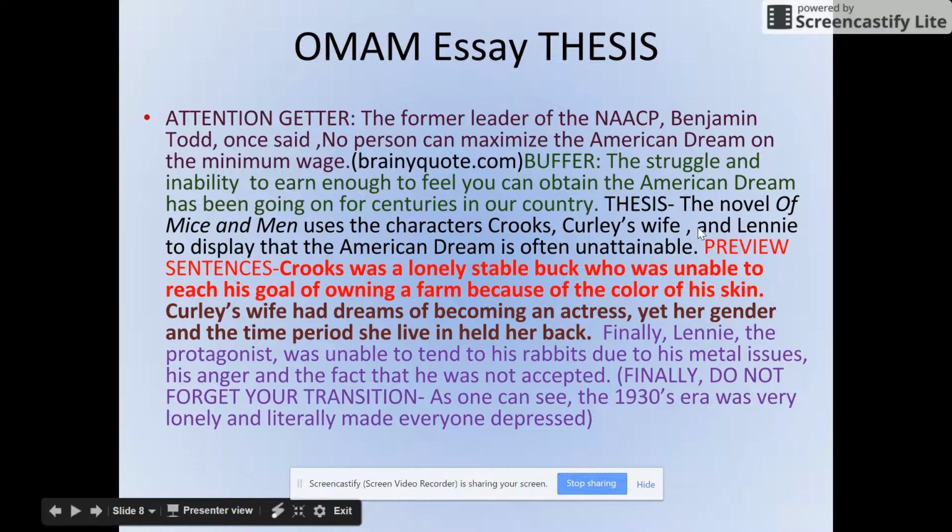So how do I work from that to the thesis then? Well, this is about not being able to achieve the American dream because of getting a minimum wage or not a lot of money. So then I added, again, a buffer here, which you have to do. The struggle and inability to earn enough to feel you can obtain the American dream has been going on for centuries in our country. The novel Of Mice and Men uses the characters Crooks, Curly's wife, and Lennie to display that the American dream is often unattainable. So you see, I took a quote here about the American dream and about minimum wage, kind of led you from that attention getter into your thesis by restating something about the American dream and having effect for a long time.